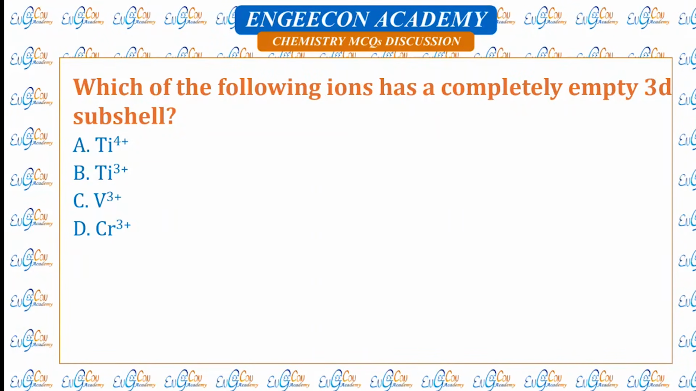Which of the following ions has a completely empty 3d orbital? So let's see, titanium in neutral state is 4s2 3d2. So titanium in plus 4 state is 4s0 3d0. So it has a completely empty 3d orbital.